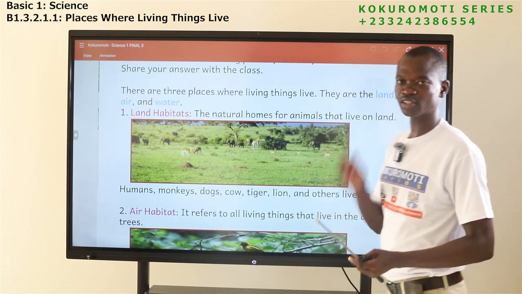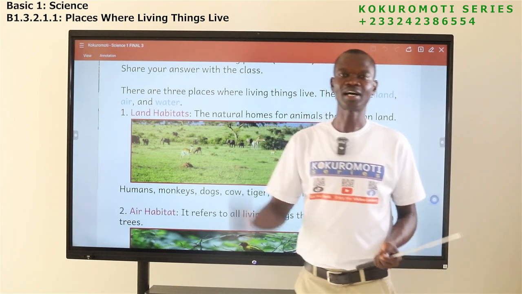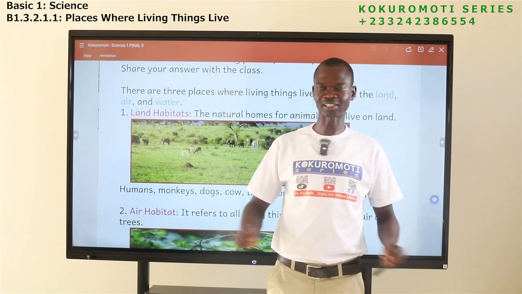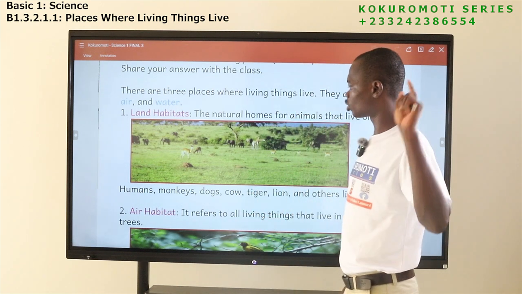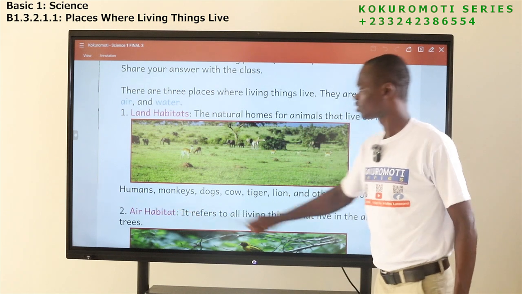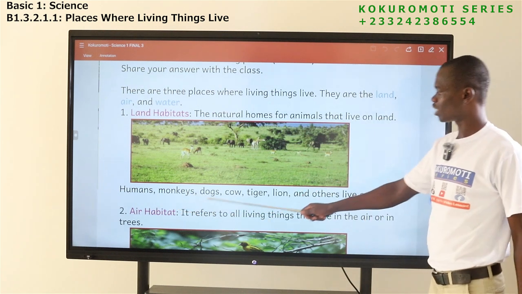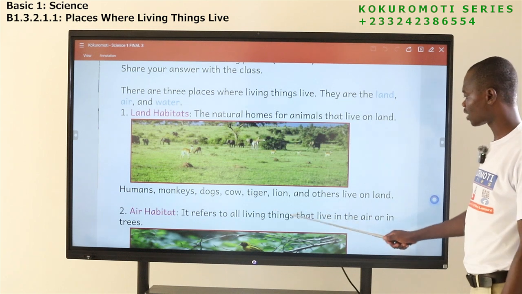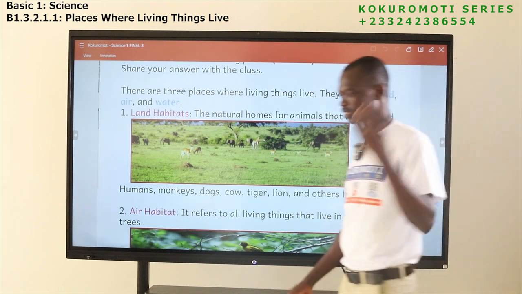So if you are asked to give examples of animals, if you are asked to give examples of living things that live on land, I expect you to start from yourself. Mention your name, or you are human. We have monkeys, we have dogs, we have cow, we have tiger, we have lion, and there are many. You can mention them.